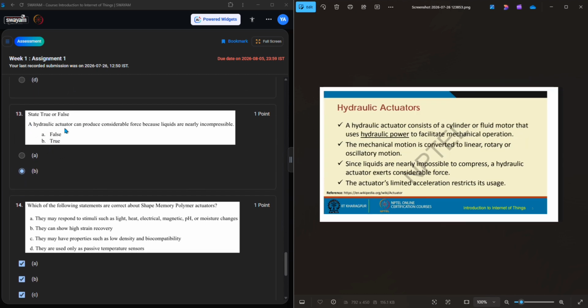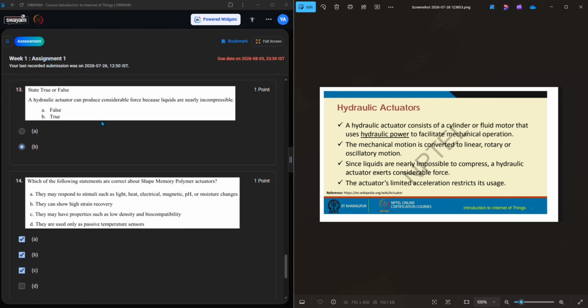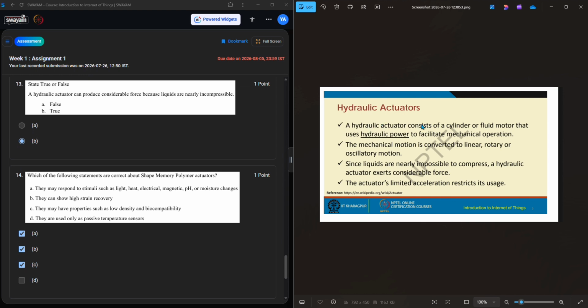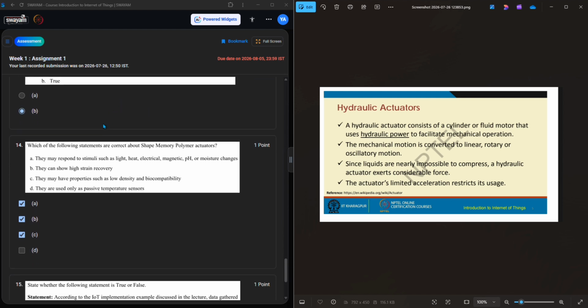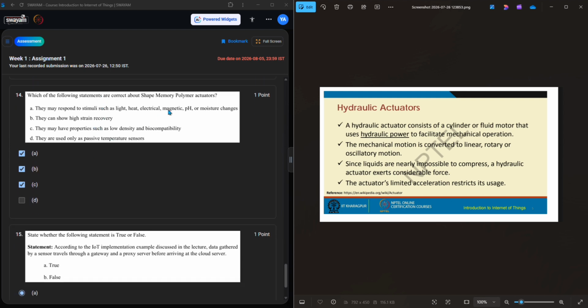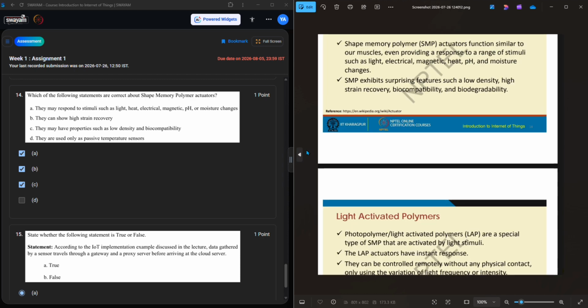And the 13th question: true or false? A hydraulic actuator can produce considerable force because liquids are nearly incompressible. I mean, yeah, it's true because liquids are incompressible. A hydraulic actuator is a cylinder or fluid motor that uses hydraulic power. Since liquids are nearly impossible to compress, it's true.